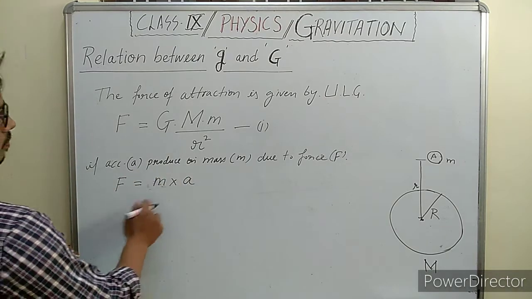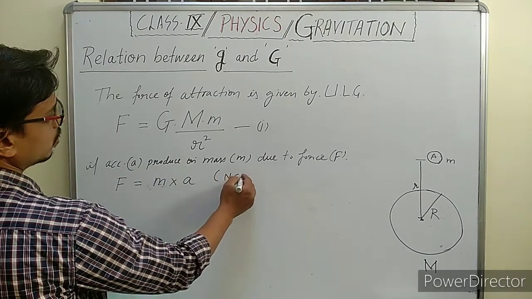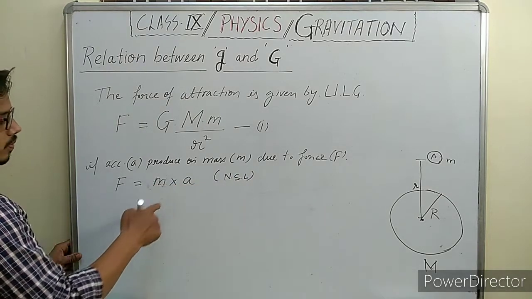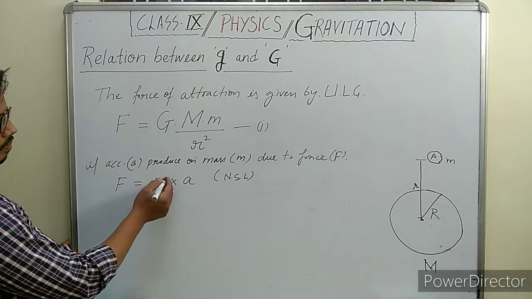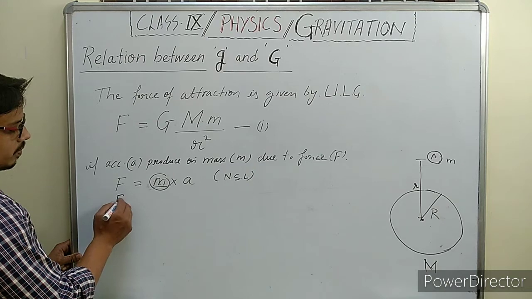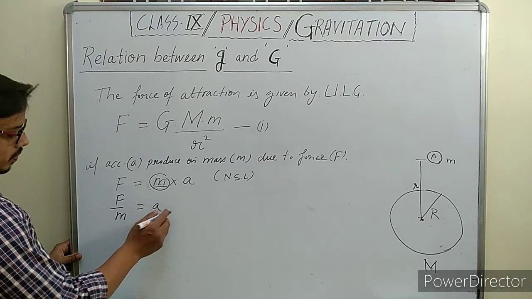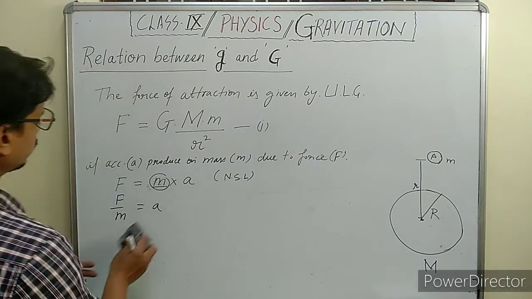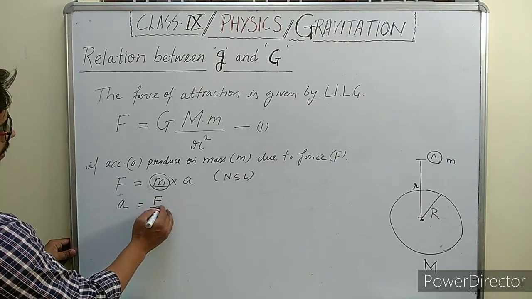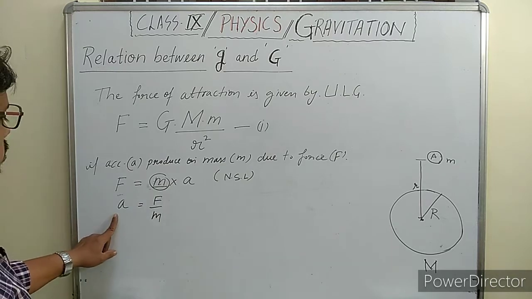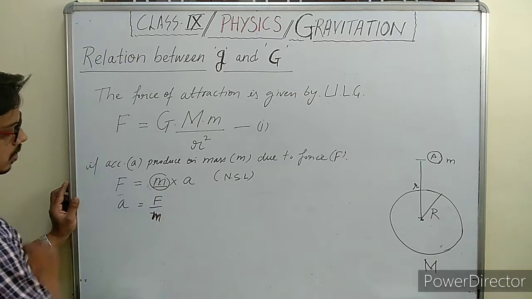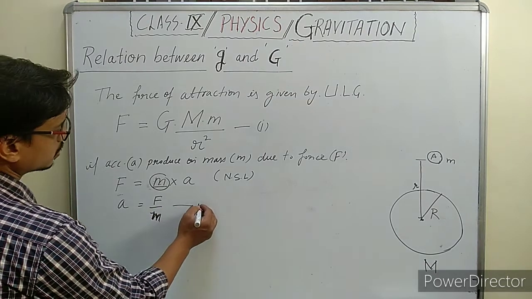Changing the place of m, F upon m is equal to a, or a is equal to F upon m. This is the expression for acceleration in terms of force and mass. This is our second expression.